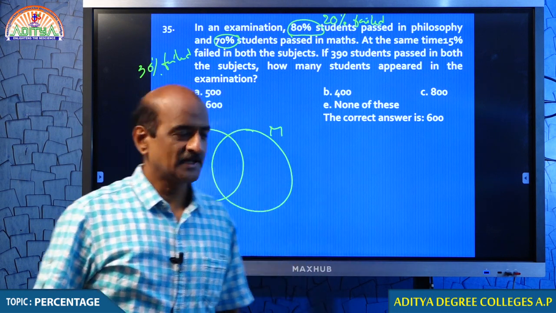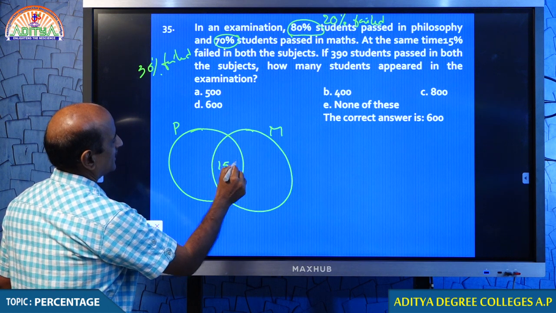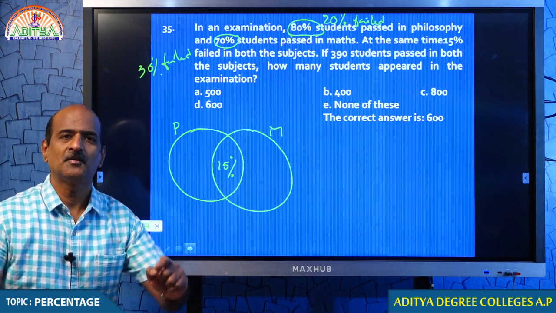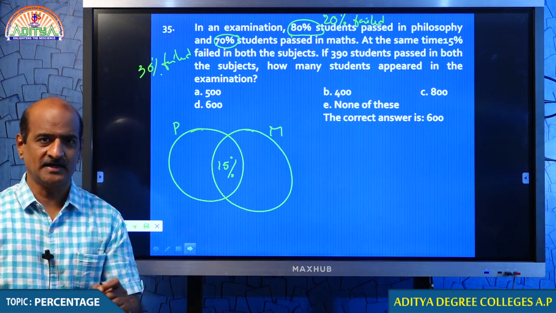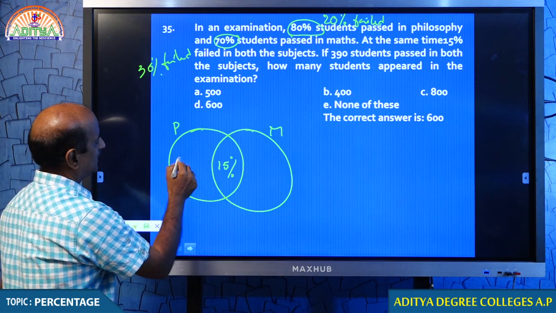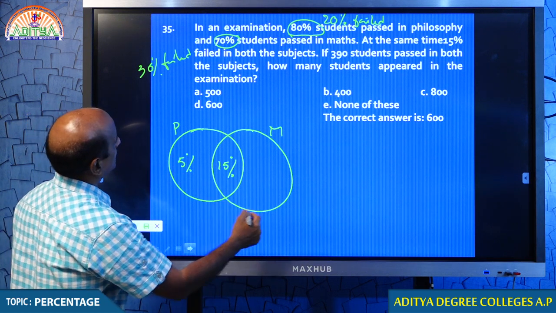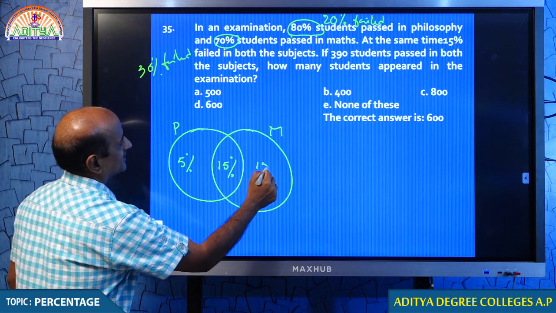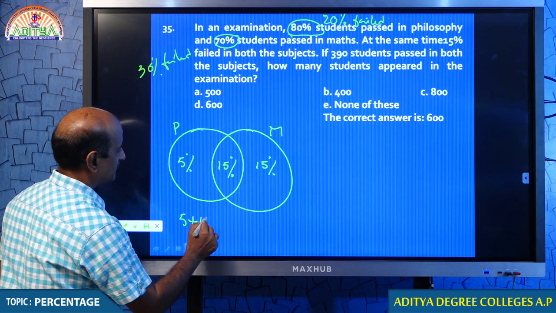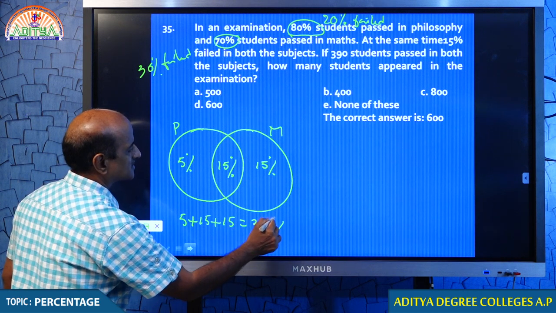You can ask me, sir, why are you taking this? I will tell you. At the same time, 15% failed in both the exams. This is what is given by the examiner. So in the common area, you have taken 15% failed. In philosophy, 20% failed, so we can take the remaining 5%. In mathematics, 30% failed, so we can take the remaining 15%. Therefore, 5 plus 15 plus 15, this is 35%.